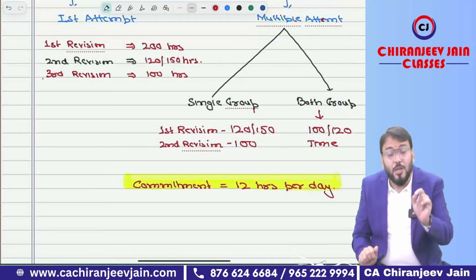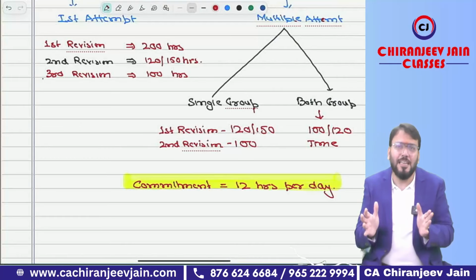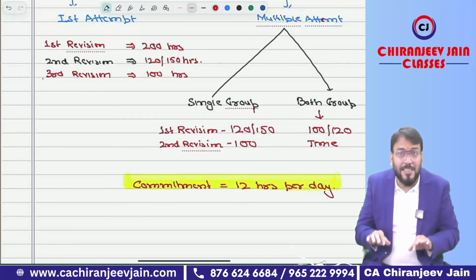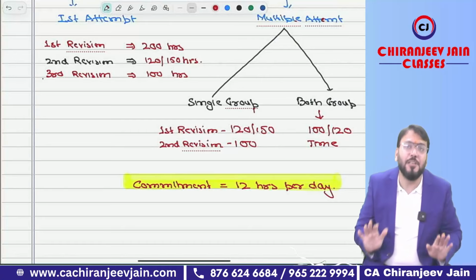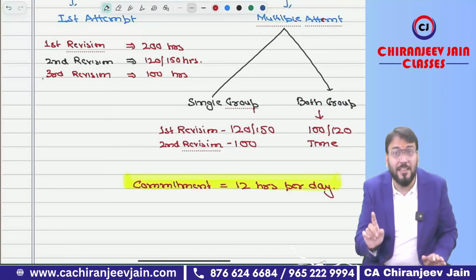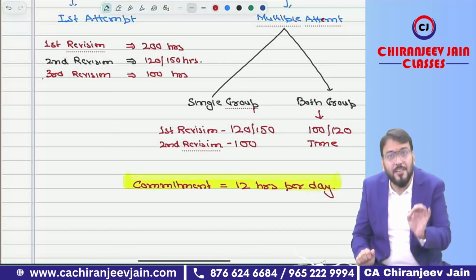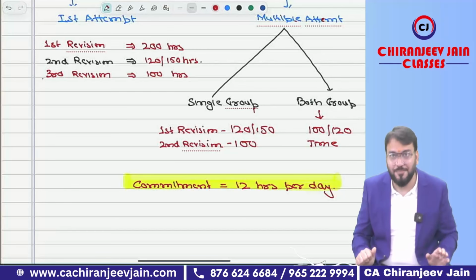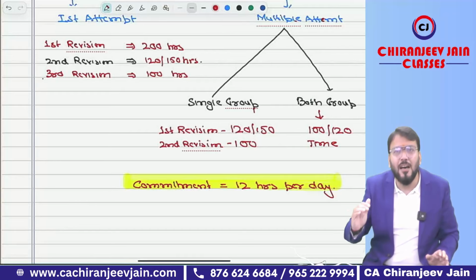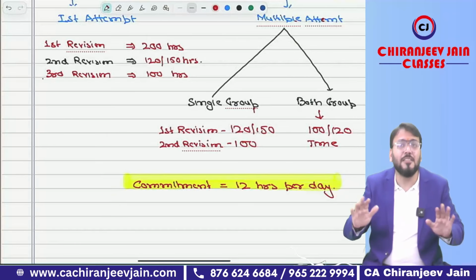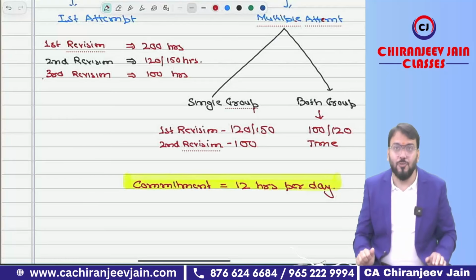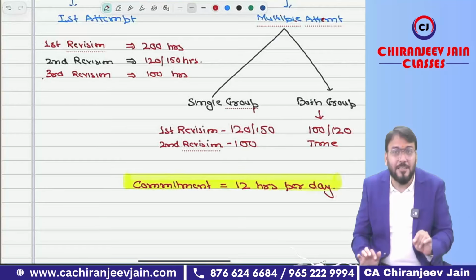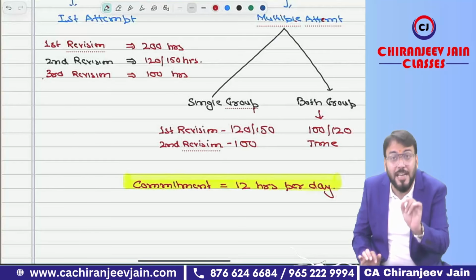If you are writing both groups, I need to take one assumption, that some subject revision is already completed. In that case, if you are doing the first revision of FR, you can give 100 to 120 hours, because with both groups you have 6 subjects and can't afford more time. Depending once again on the level of FR, if it is weak, give 120 hours. If you think you can manage in 100 hours, you can give 100 hours also. And for the second revision, the number of hours depends upon time availability, which you need to decide on your own.